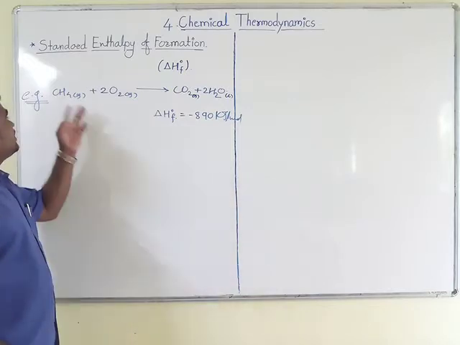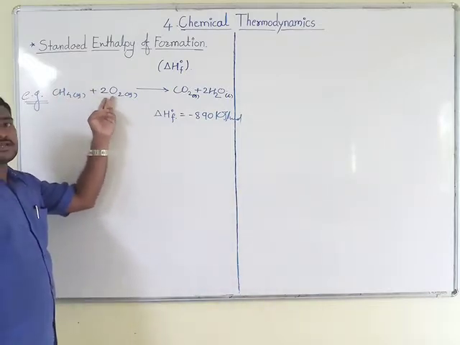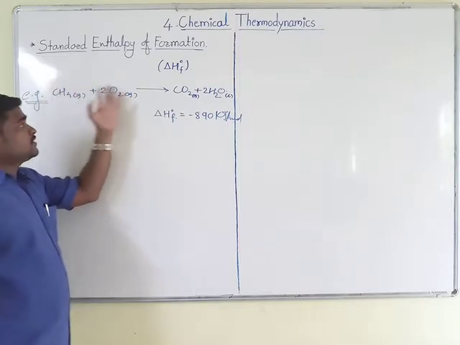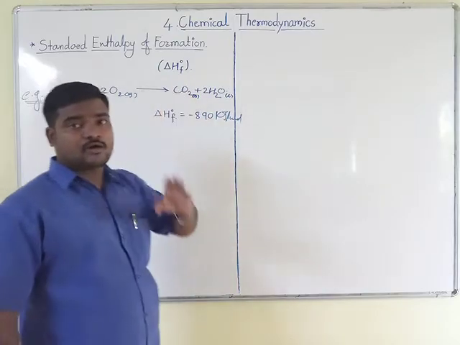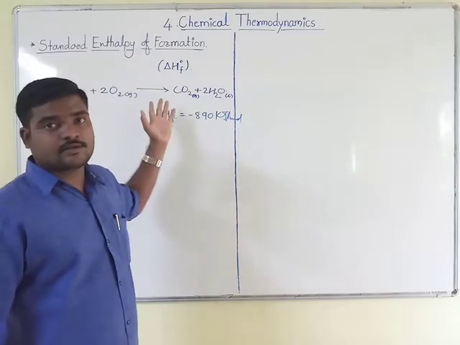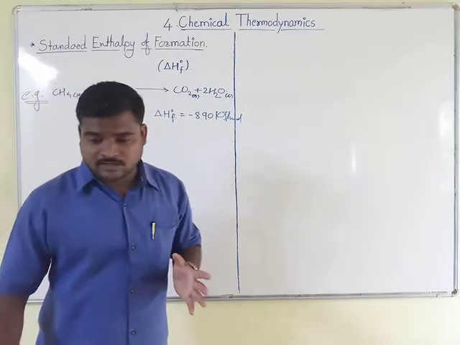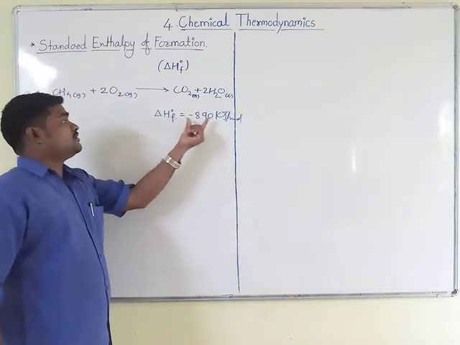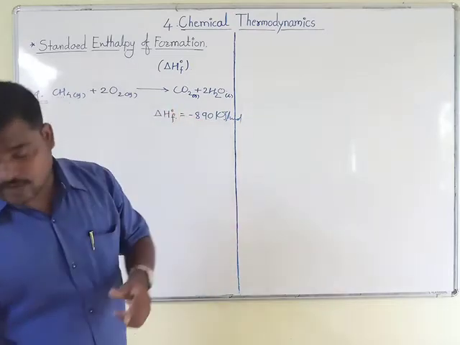Here, what is happening? Methane on reaction with oxygen, or the oxidation of methane, as we can also call it, gives the corresponding carbon dioxide. Means formation of carbon dioxide is important in this given chemical reaction, and for this formation the enthalpy required is minus 890 kilojoule per mole.